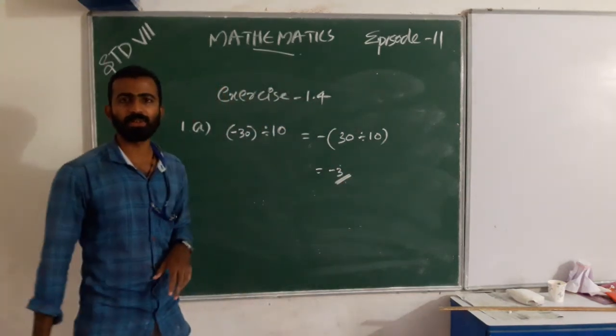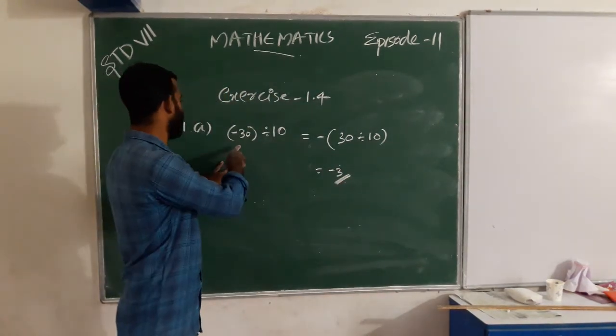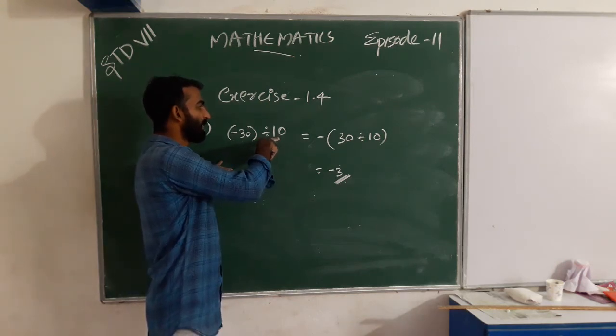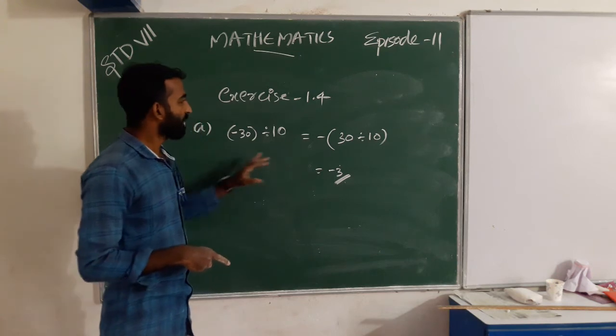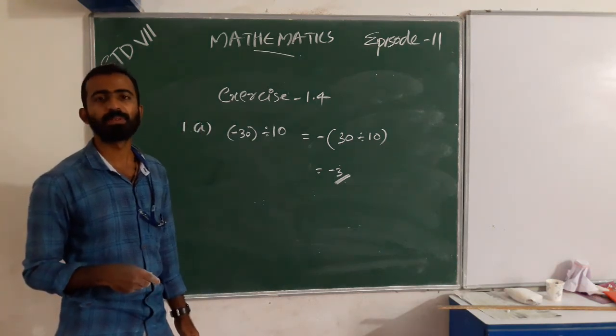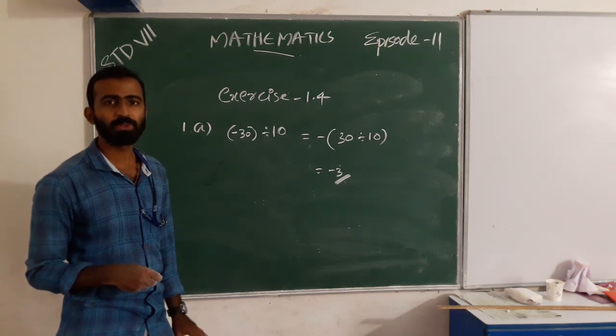Negative 30 divided by 10, we get negative 3 as answer. Is it? Any doubt?